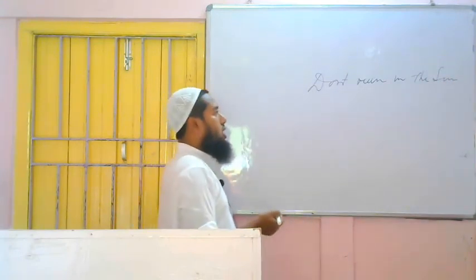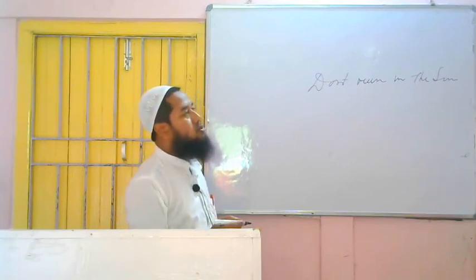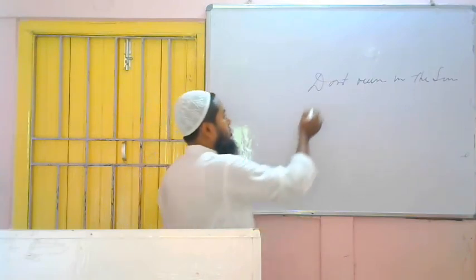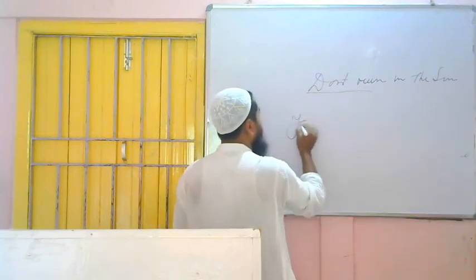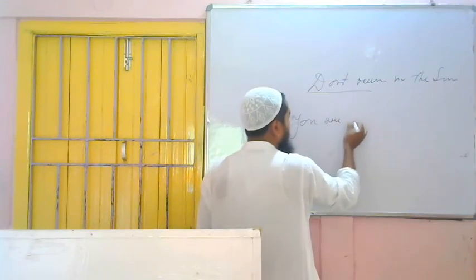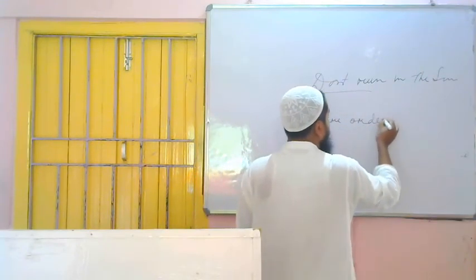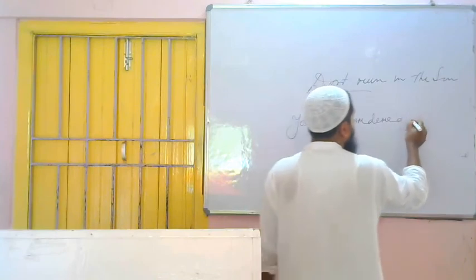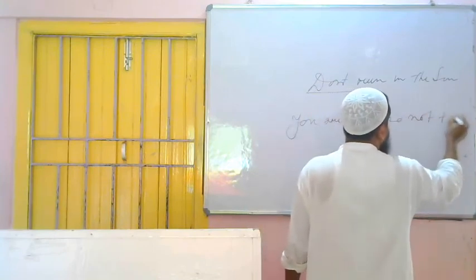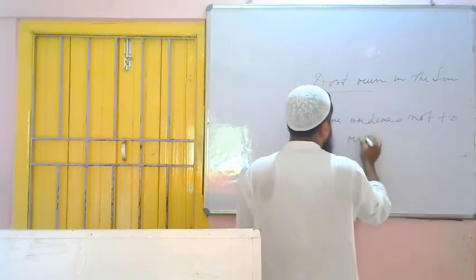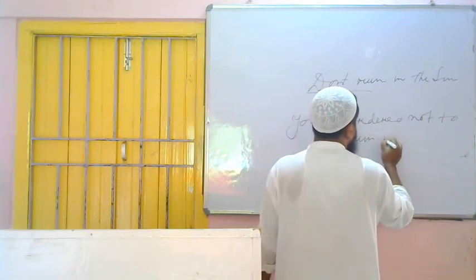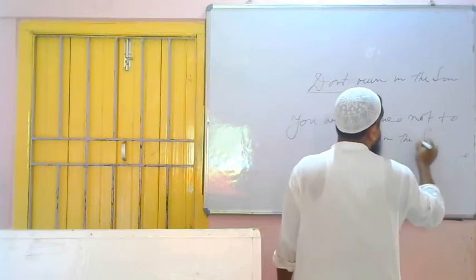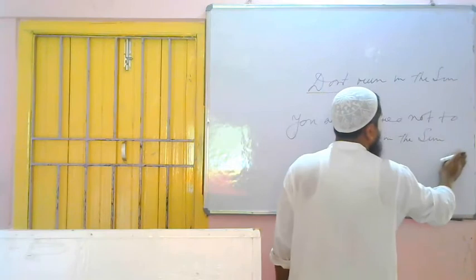You are ordered, and in place of to we have to use not to. So this is an order. You are ordered, and as it is negative, in place of to it will be not to. You are ordered not to run. The remaining part will remain the same. Not to run in the sun. Finished.